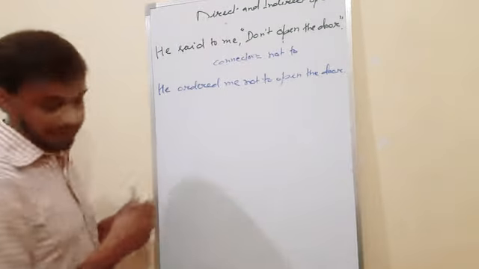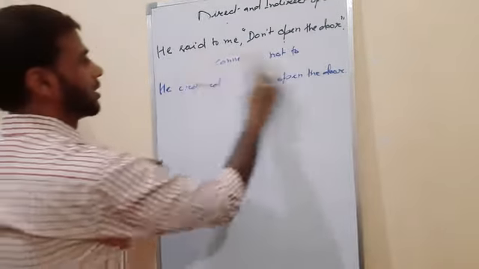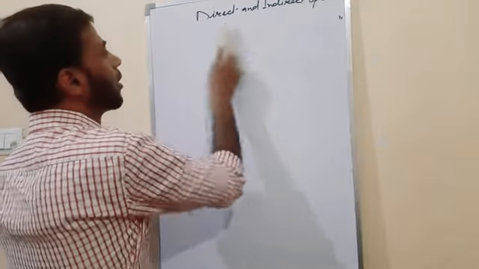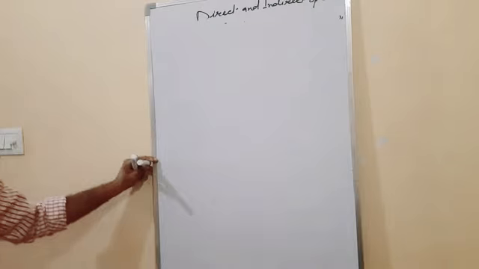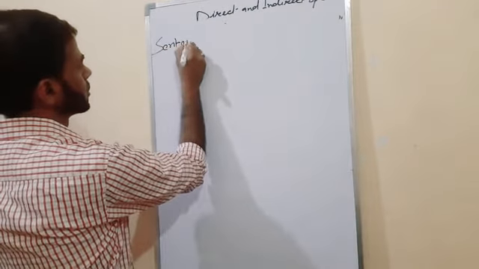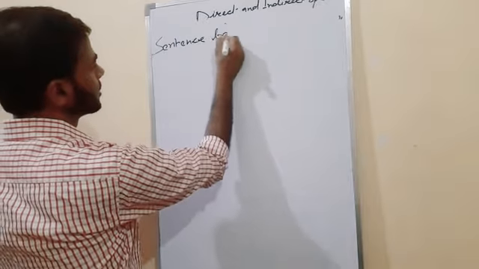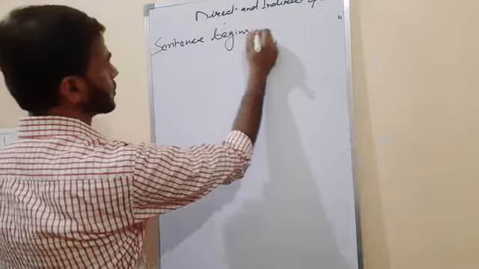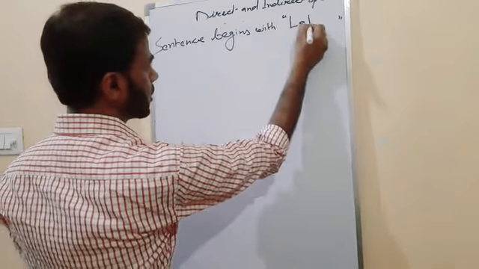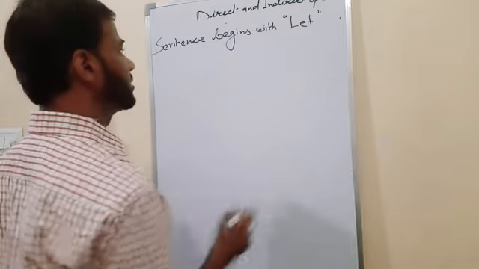Heading first: sentence begins with let. Clear?